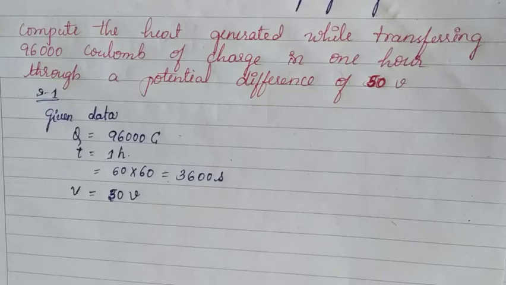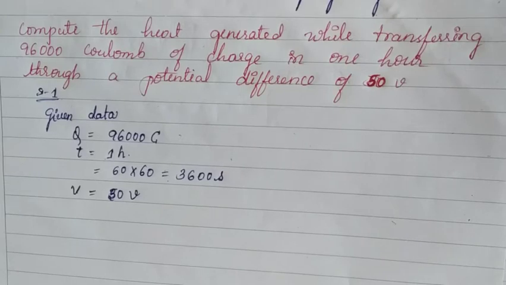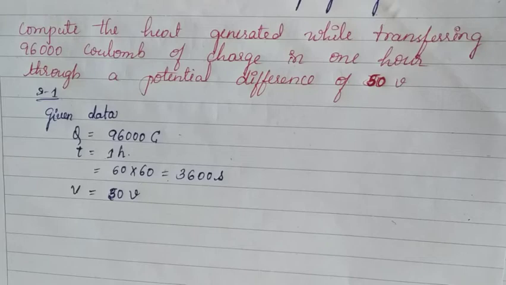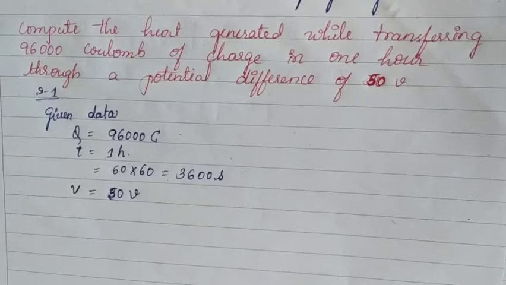In step 1, given data: the electric charge is represented by the letter Q. So Q is equal to 96,000 coulombs. And the time duration is given here. Time is equal to 1 hour.